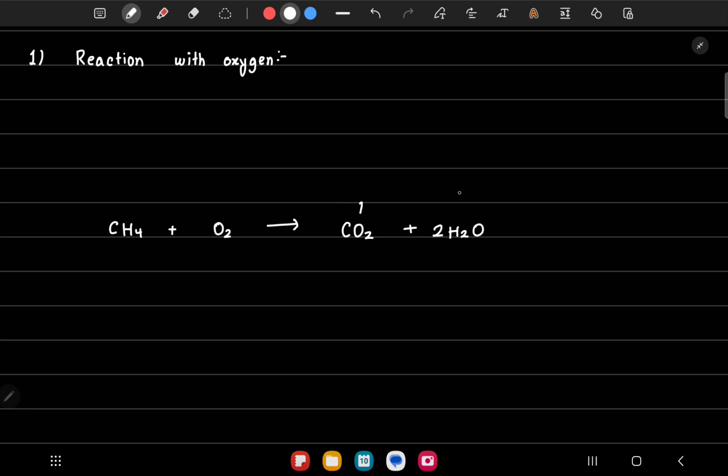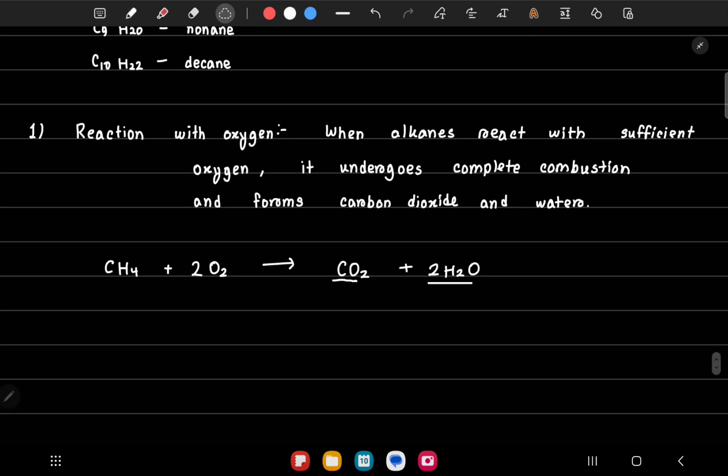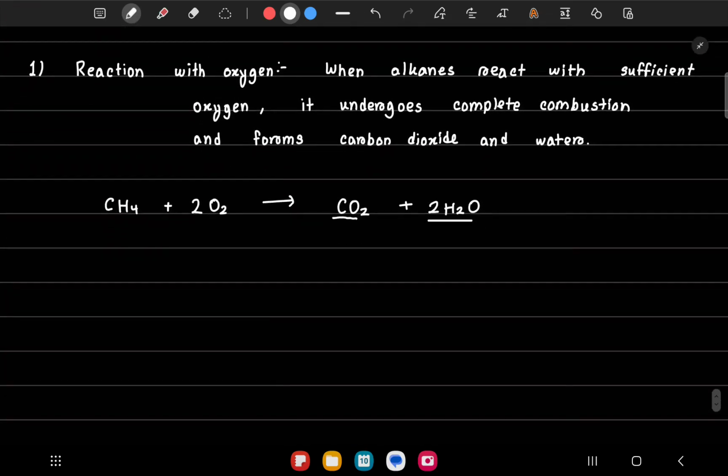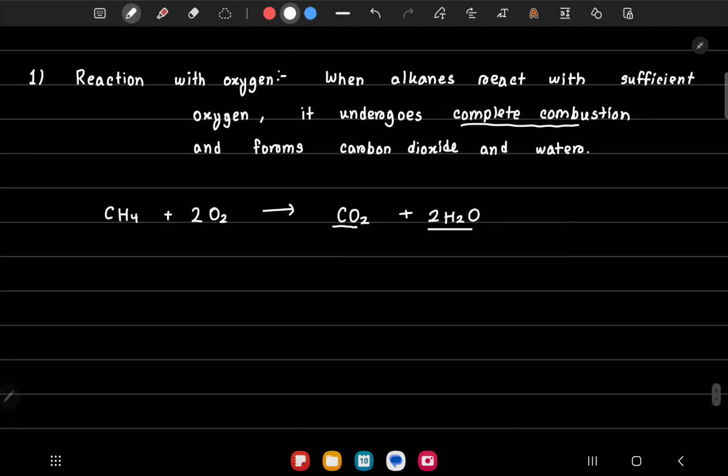We have 2 over here and 2 over here, so we'll need 4 oxygen, so 2O2. So for alkanes reacting with oxygen, it forms carbon dioxide and water. This is how we can define the reaction of alkanes with oxygen. We call this a complete combustion.